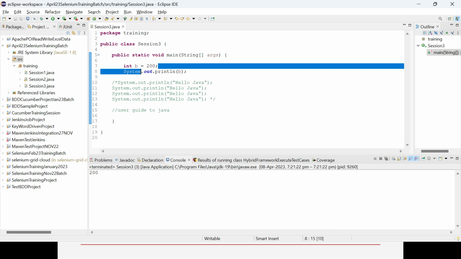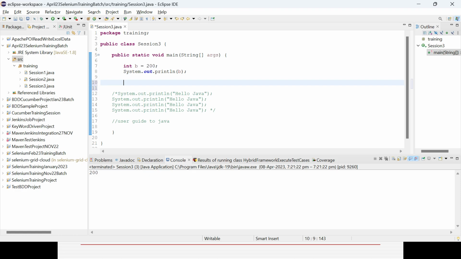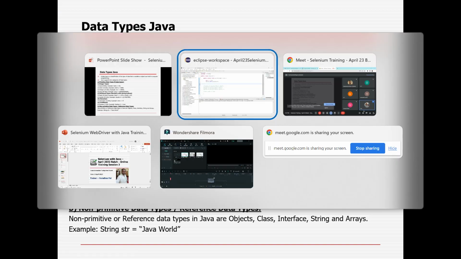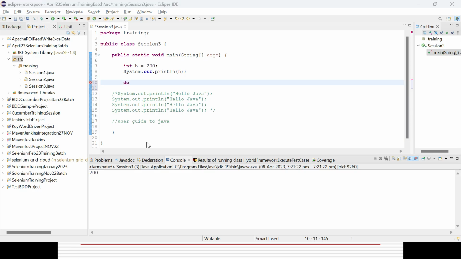But in case you want to deal with, suppose, a decimal value, and you give a decimal value, you will see an error message. You cannot hold the decimal value in an integer. So what you can do is define something called float or double. Float will be 2 to the power 32 values, double 2 to the power 64 values. It can hold any decimal value.